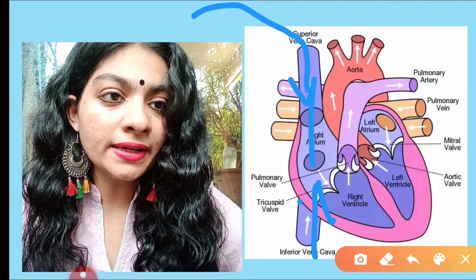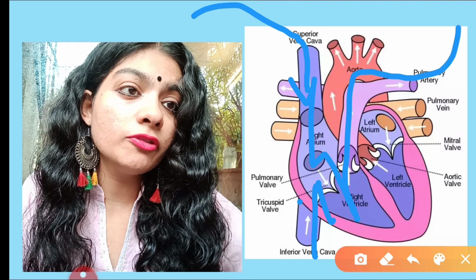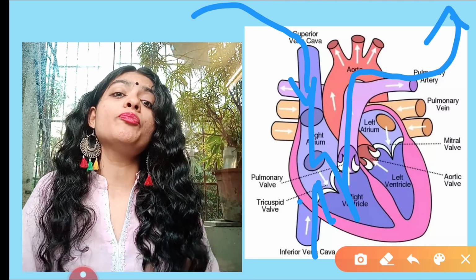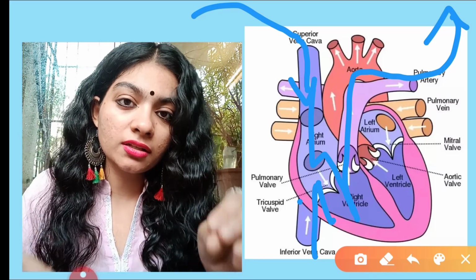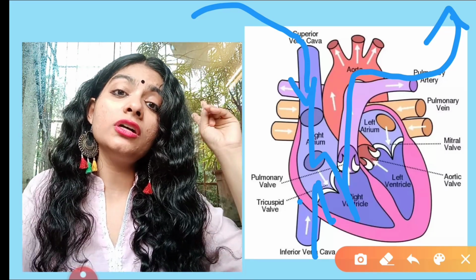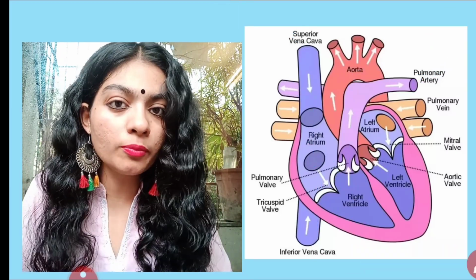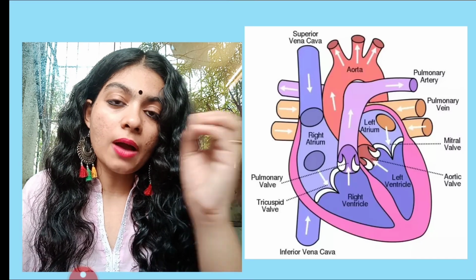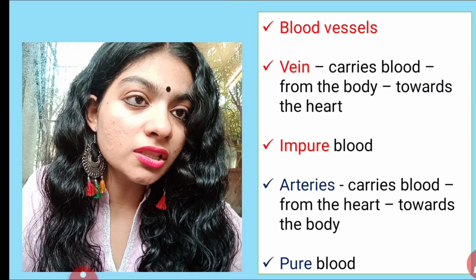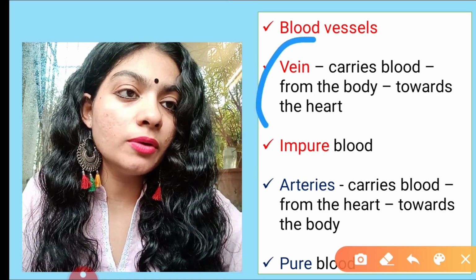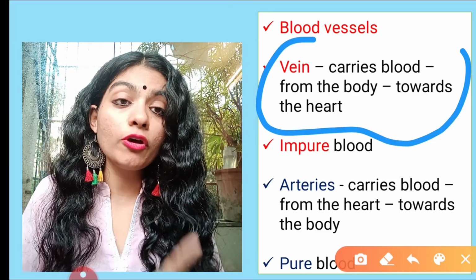It will go to the right atrium, then the right ventricle, and then from here it will go on to the lungs for its purification. Basically, from different parts of the body it will enter the heart, and from the heart it will move into the lungs for purification, so that it can convert from impure blood to pure blood, from carbon dioxide mixed blood to oxygen mixed blood. So for this conversion, the veins carry blood from the body towards the heart, and from the heart it moves into the lungs for purification.